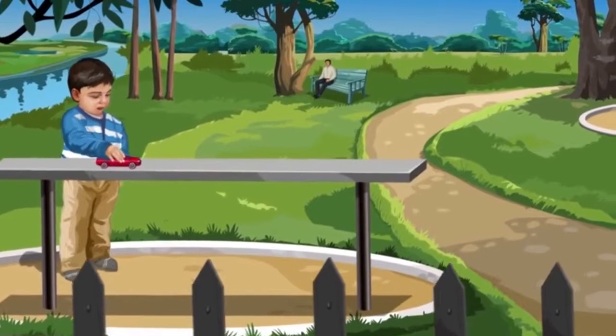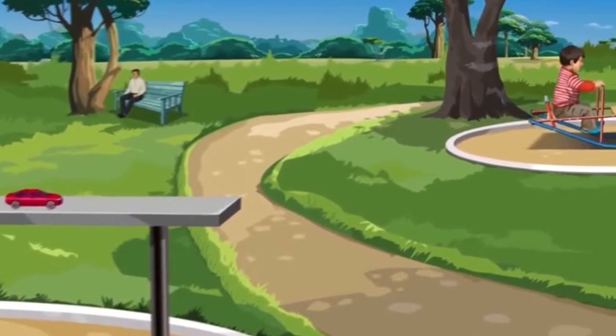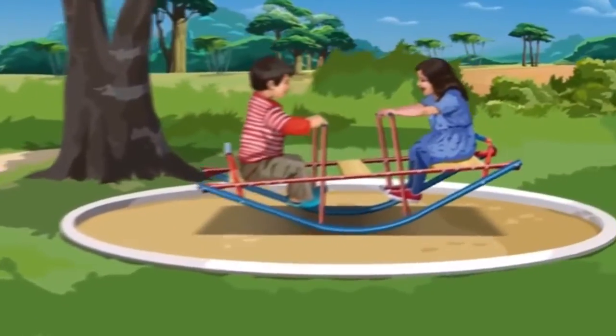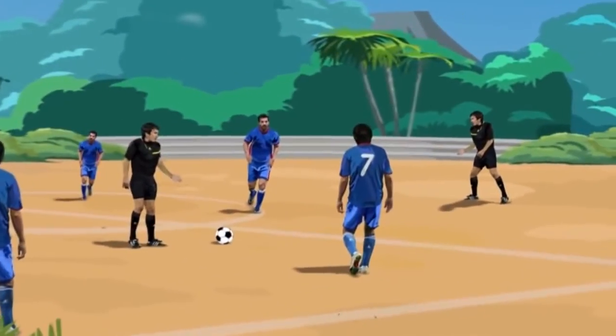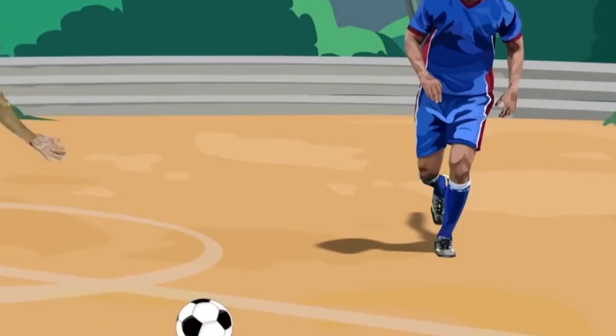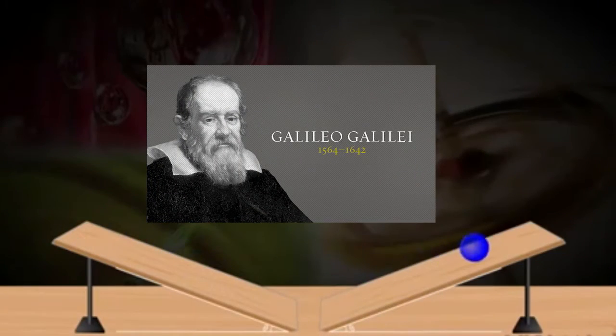Introduction. We observe the changes in motion of many objects around us. Philosophers of the ancient world were very much interested in the study of motion. Galileo Galilei gave birth to modern science by stating that an object in motion will remain in the same motion as long as no external force is applied on it.